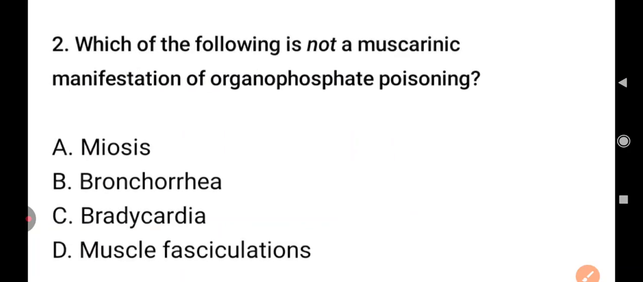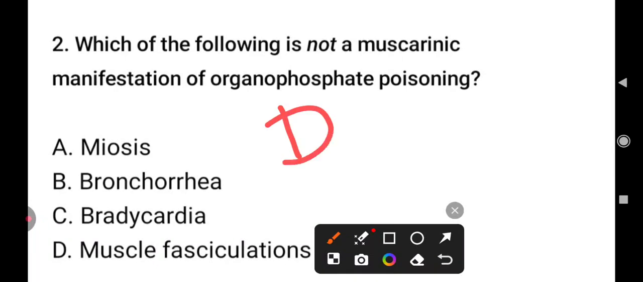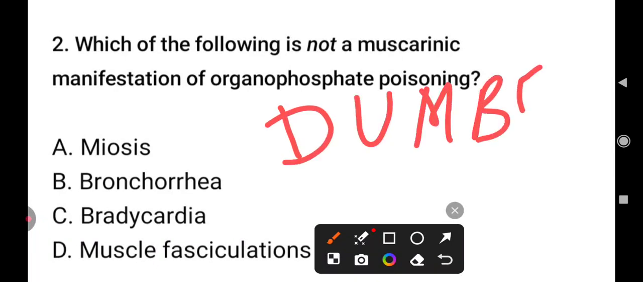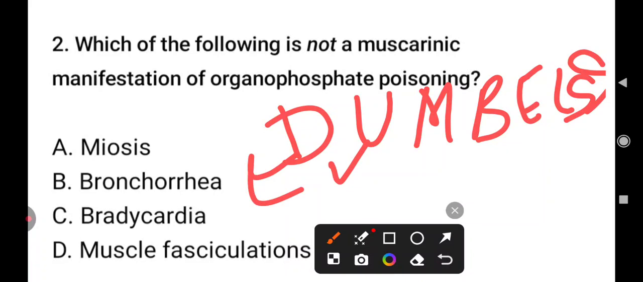Now, which of the following is not a muscarinic manifestation of organophosphate poisoning? Miosis, bronchorrhea, bradycardia, and muscle fasciculation. So muscarinic in organophosphate, you see DUMBELSS. So rule out everything except DUMBELSS. D for diarrhea, U for excess urination, M for miosis.